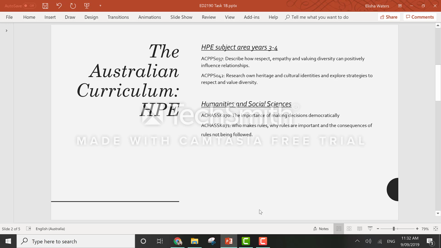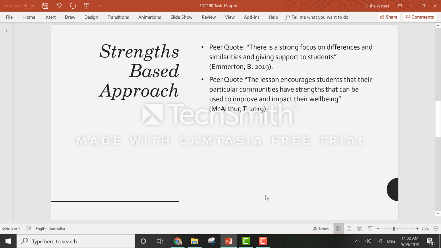As we can see on this slide, humanities and social sciences content descriptors from the curriculum are also included, but we will not be going into further detail on these today. I will now critique the Everyone Everyday resource based on the ACARA propositions, first being through a strength-based approach.